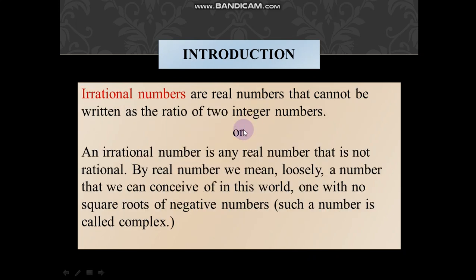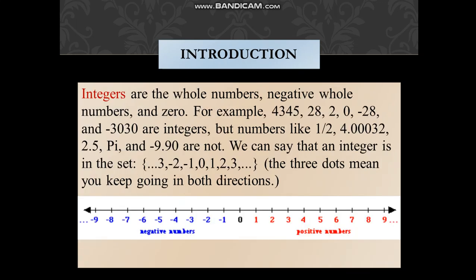Coming towards irrational numbers, they are also a type of real numbers, which cannot be written as a ratio of two integers in the form p upon q. An irrational number is a real number that is not rational. By real number we mean loosely a number that we can conceive of in this world, one with no square roots of negative numbers. If we get a negative number, for example radical minus 4, we will get the answer 2 iota, because iota represents radical minus 1.